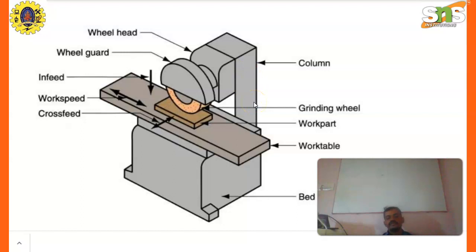Grinding wheel, we can replace and change based on the material hardness. This is a work part. We can adjust crosswise and longitudinal-wise. This is a work table. We can control it automatically.